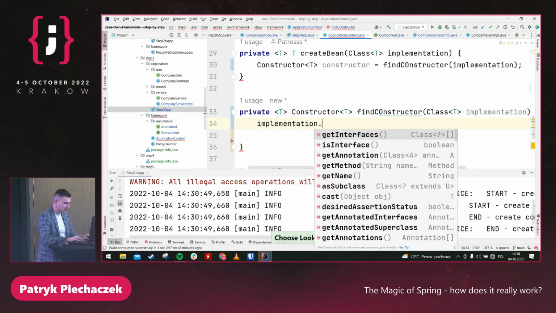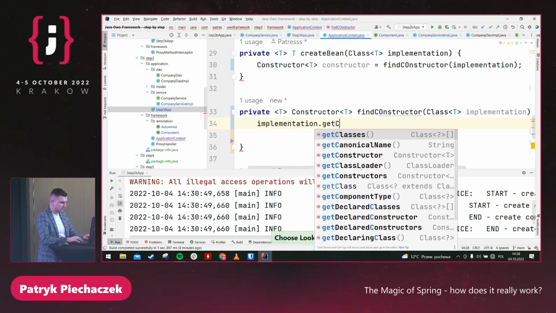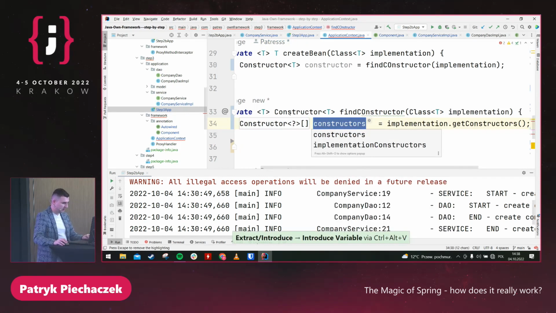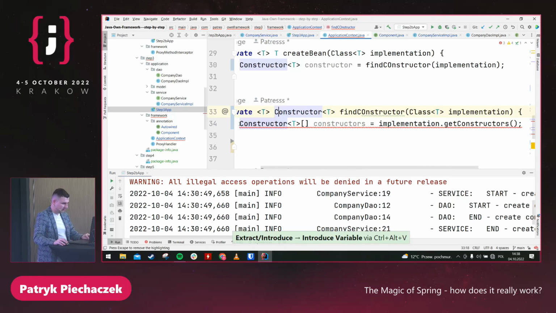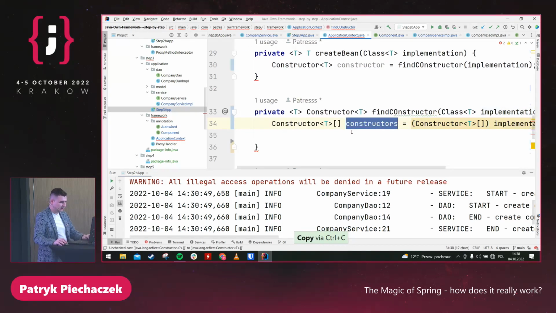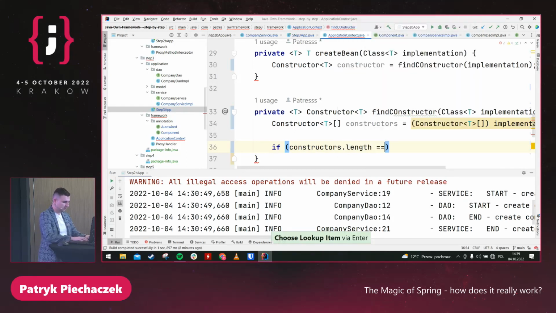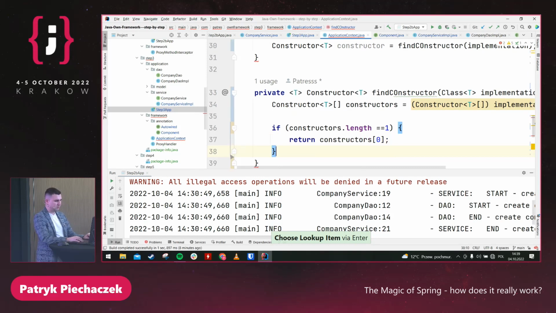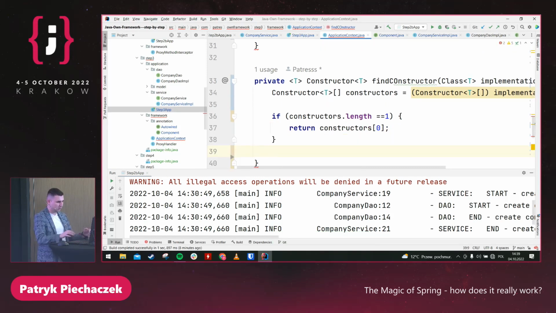We have something like getConstructors, okay. So we have an array. Let's change the type to our generic one. And exactly like in Spring, if we have only one constructor, then we can return it. Constructors, let's take the first element. But if we have more than one constructor, we need to put Autowired.